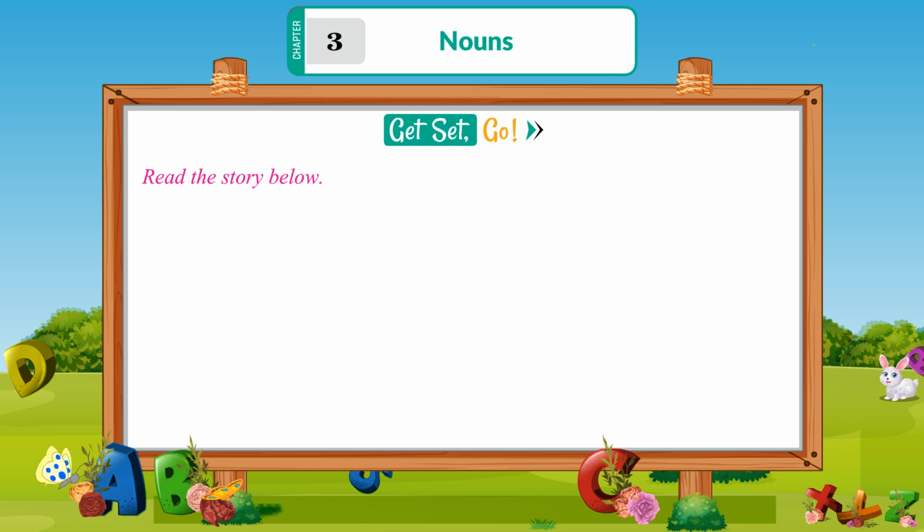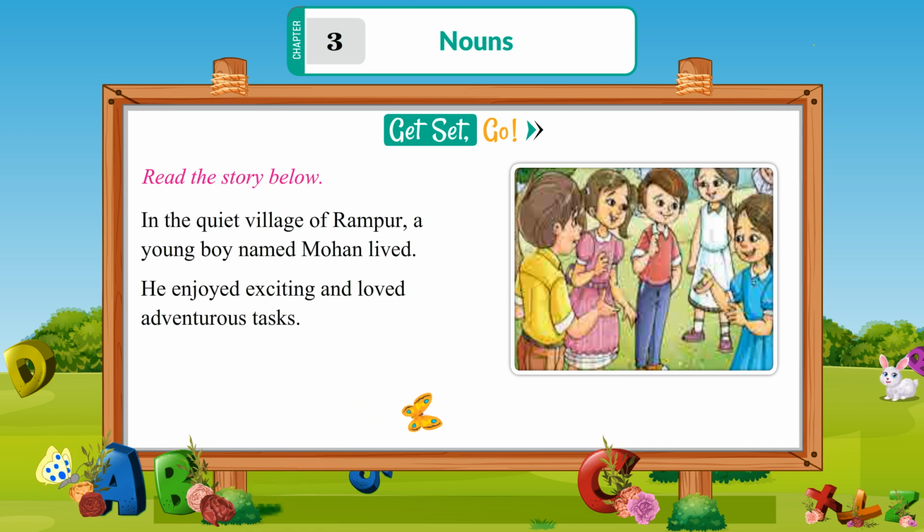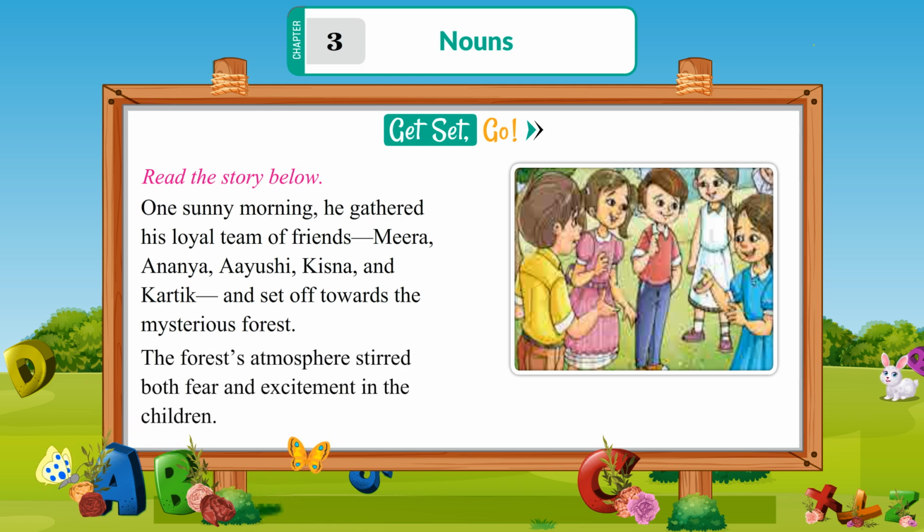Read the story below. In the quiet village of Rampur, a young boy named Mohan lived. He enjoyed exciting and loved adventurous tasks. One sunny morning, he gathered his loyal team of friends, Meera, Ananya, Ayushi, Kisna, and Karthik, and set off towards the mysterious forest. The forest's atmosphere stirred both fear and excitement in the children.